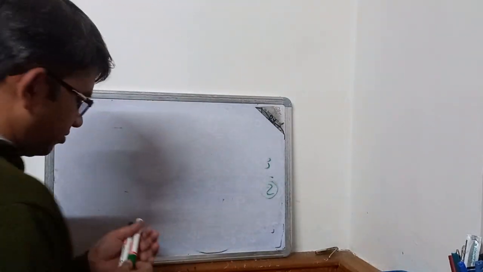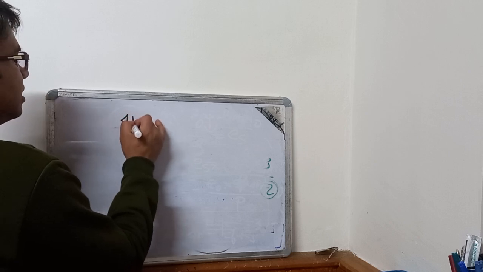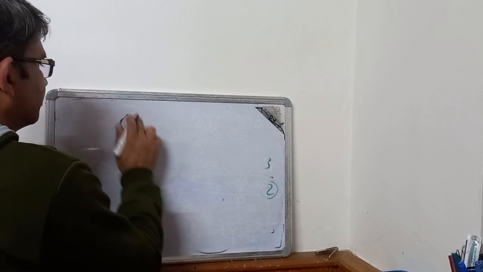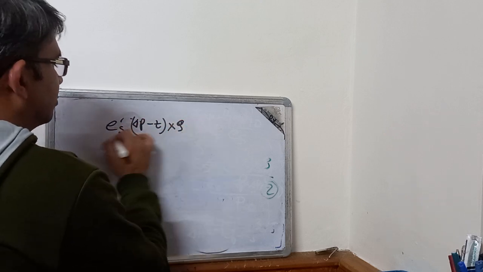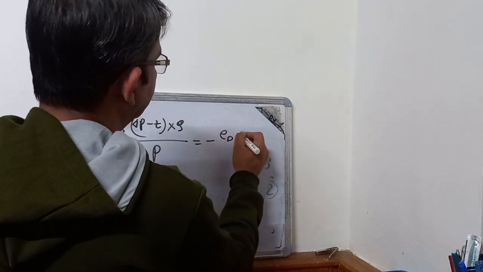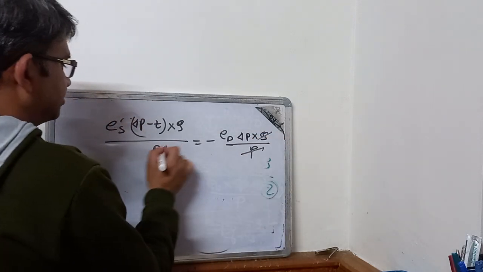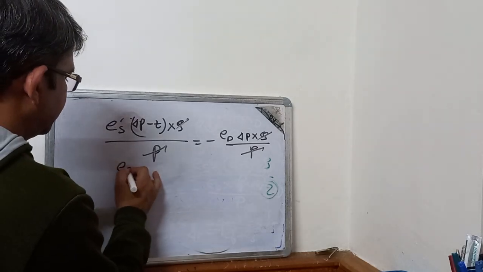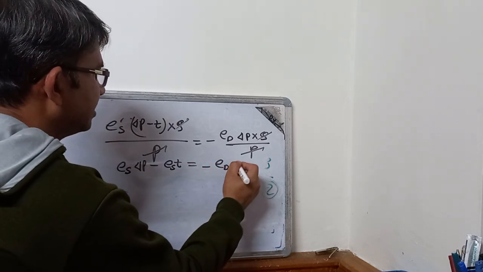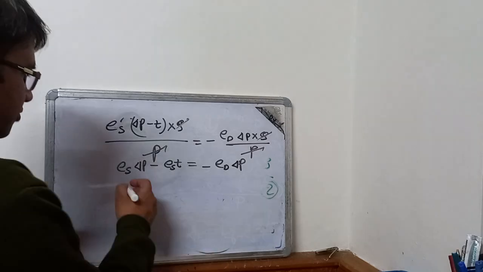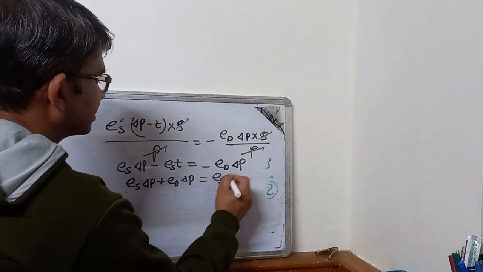Hence we can write ES into delta P minus T into Q by P equals minus ED into delta P into Q by P. First we can dismiss the Q by P. From here we can write ES into delta P minus ES into T equals minus ED into delta P. So we can write delta P plus ED delta P equals ES into T.